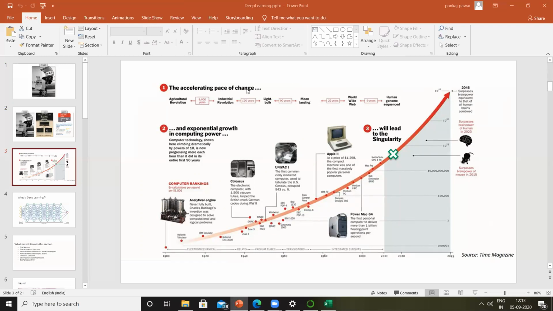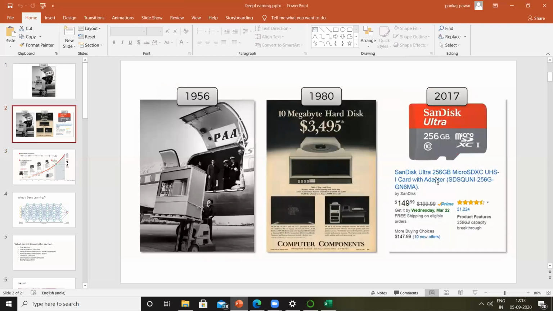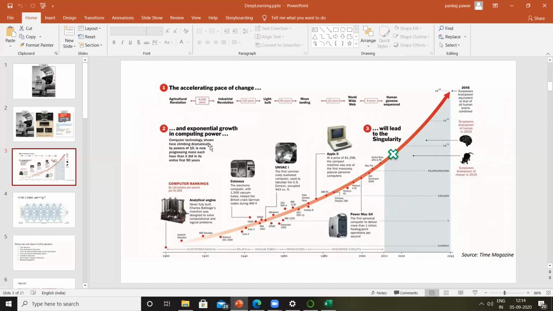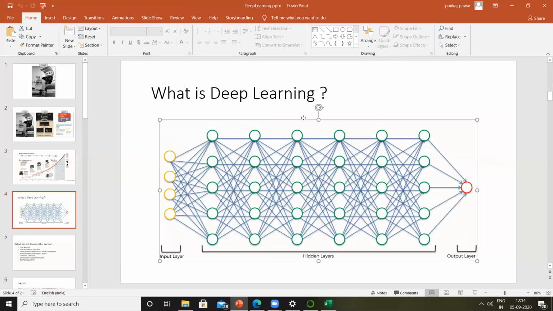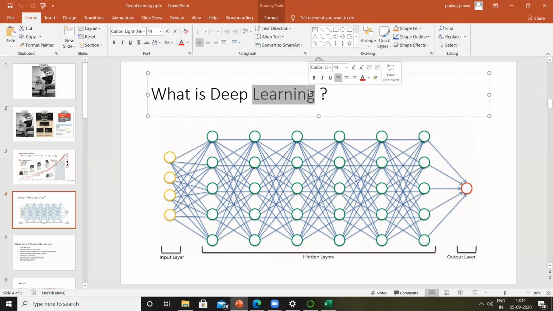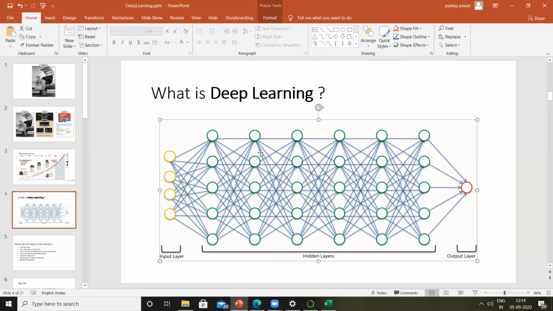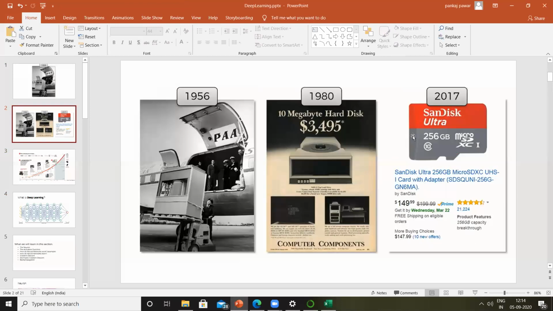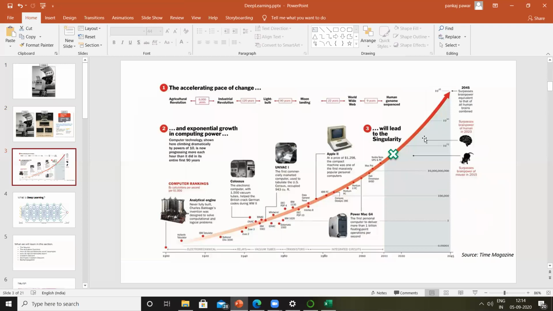With these two things coming together, high capacity hard drives and high computing power, the concept of deep learning has been realized. Deep learning is not a new concept. It's an old concept, but nowadays it has gained a lot of popularity. The reason is high capacity hard drives, which we can afford at a very cheap price, and at the same time, high computing power.